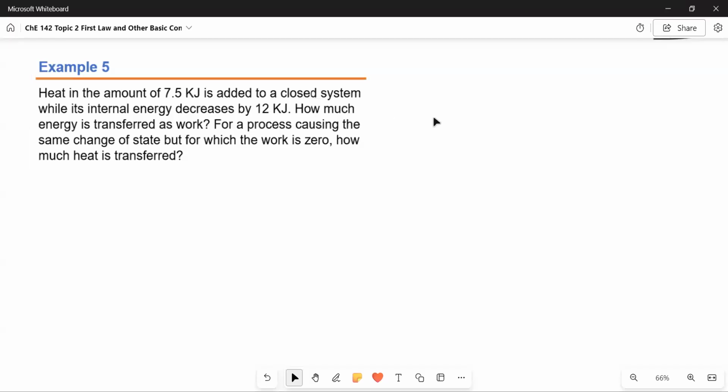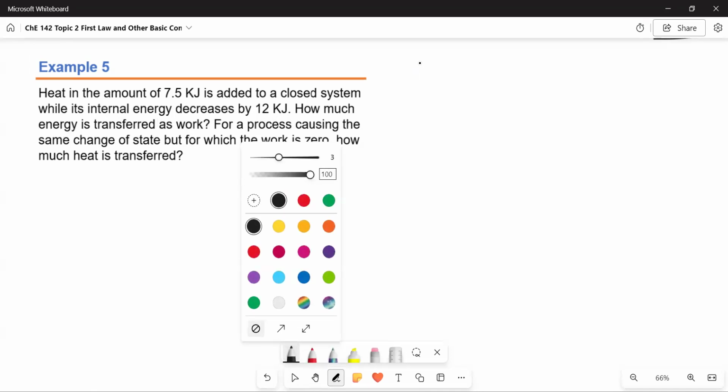Let's do example 5 next. Heat in the amount of 7.5 kilojoules is added to a closed system while its internal energy decreases by 12 kilojoules. How much energy is transferred as work? For a process causing the same change of state but for which the work is zero, how much heat is transferred? So there are two questions in the problem.